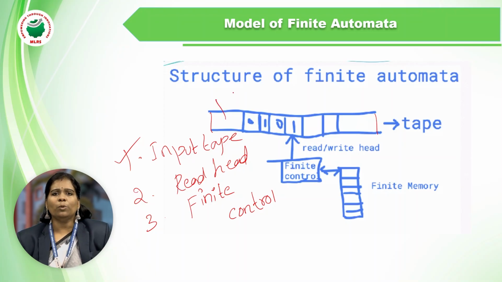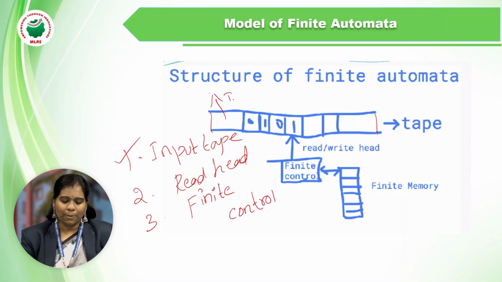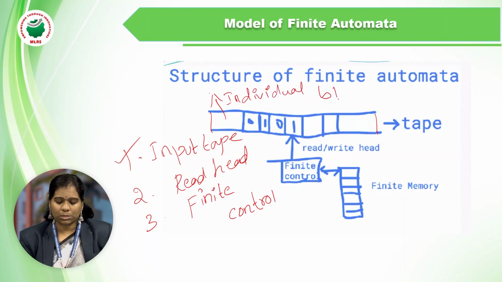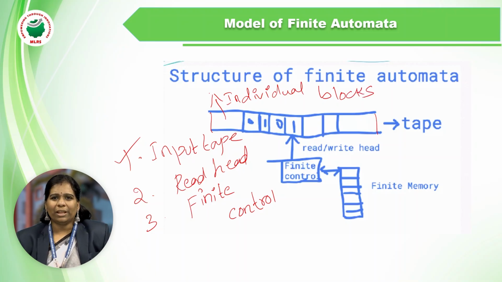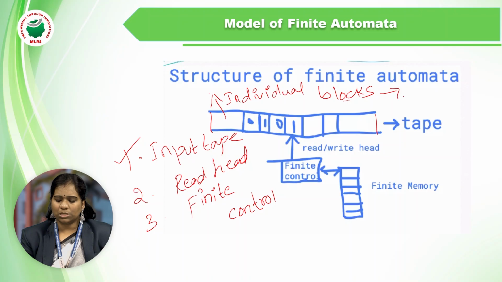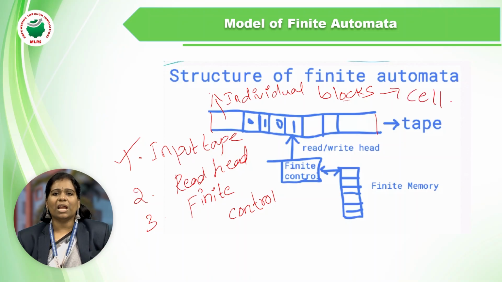The building block is divided into small blocks or individual blocks, and these individual blocks are known as cells. This input tape is stored with a number of digits and letters.